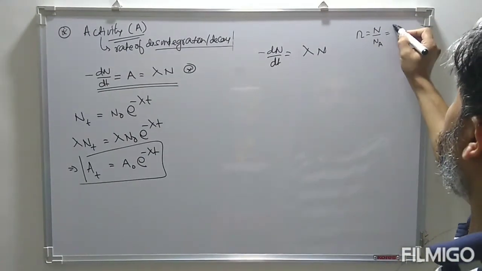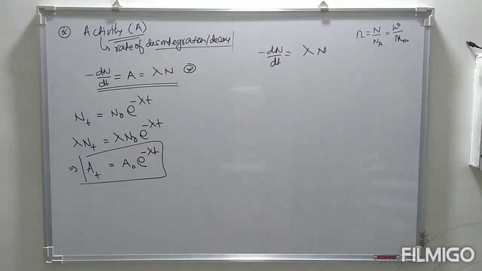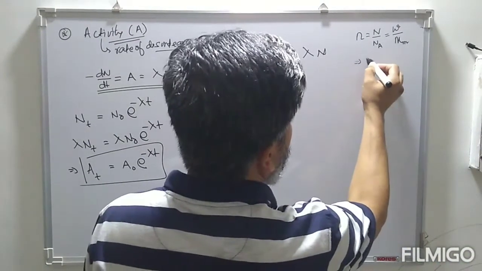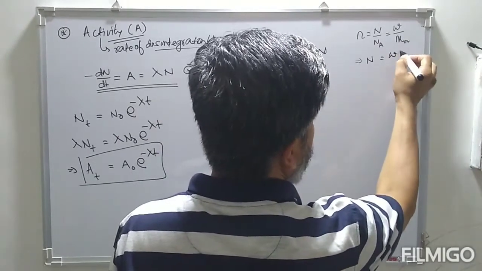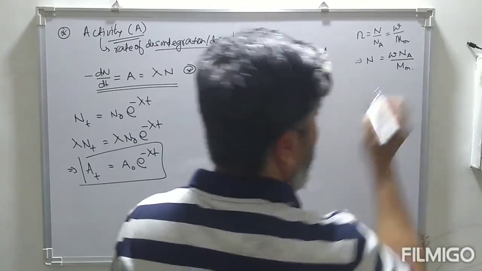This is also defined as the mass of the given substance divided by the molecular mass of the substance. So we can replace it: number of atoms is equal to the mass of the given substance times the Avogadro number divided by the molecular mass.